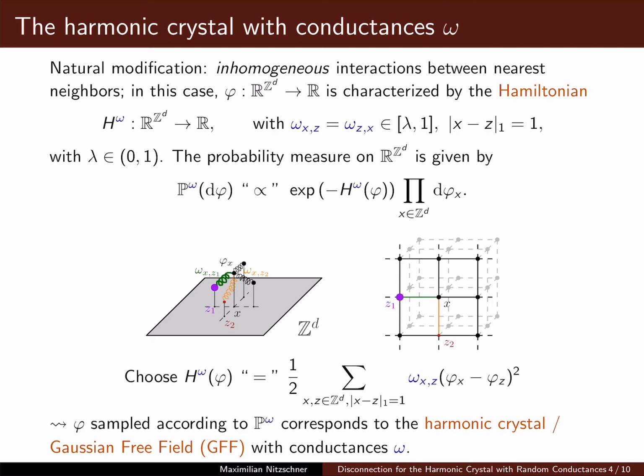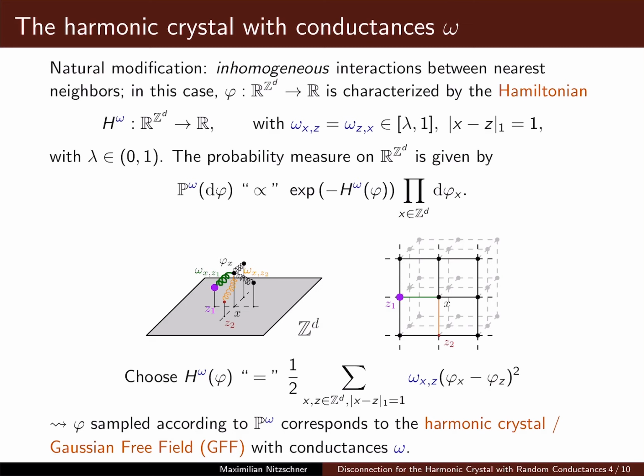Now, mathematically, what does this mean? This would amount to introducing weights, or so-called conductances, between nearest neighbors, which we call omega. And we will always assume that these omegas are between lambda and 1, where lambda is just some constant between 0 and 1. This is a so-called uniform ellipticity assumption.